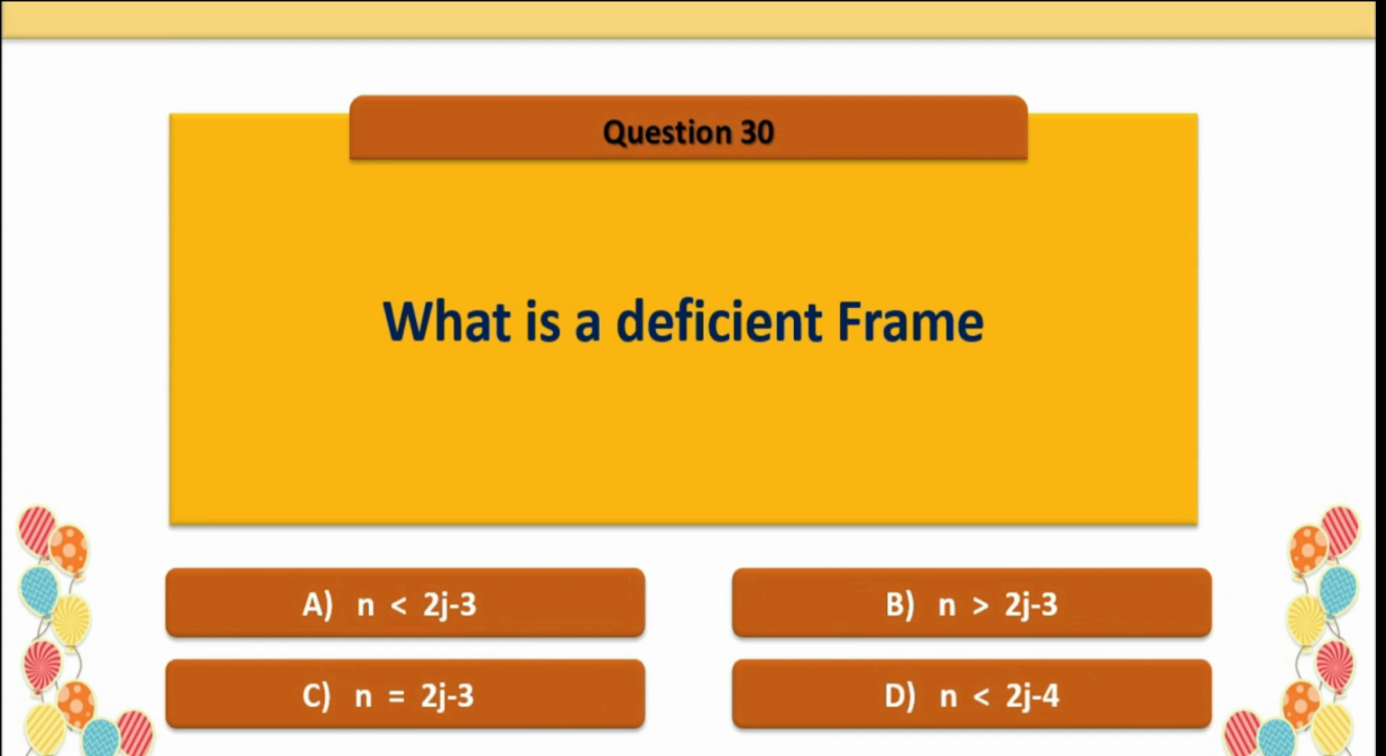Question number 30. What is a deficient frame? The number of members less than 2j minus 3 is called a deficient frame. So option A is correct, n less than 2j minus 3.